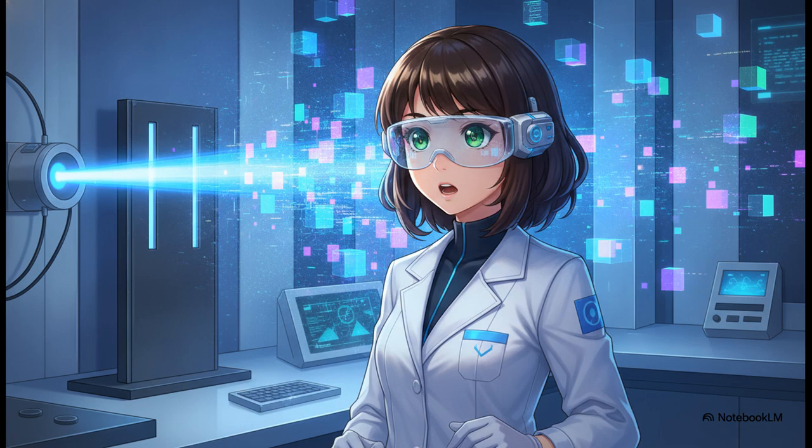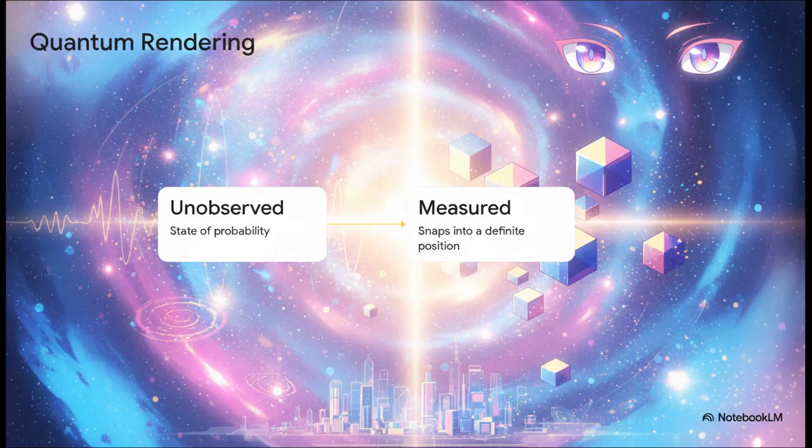And that brings us to a seriously mind-bending revelation. Because strangely enough, our universe seems to do the exact same thing at a quantum level. Enter the famous double-slit experiment. This is a totally foundational concept in quantum physics, and a lot of theorists point to it as the real-world equivalent of that video game rendering trick. Here is how it works at the microscopic level.